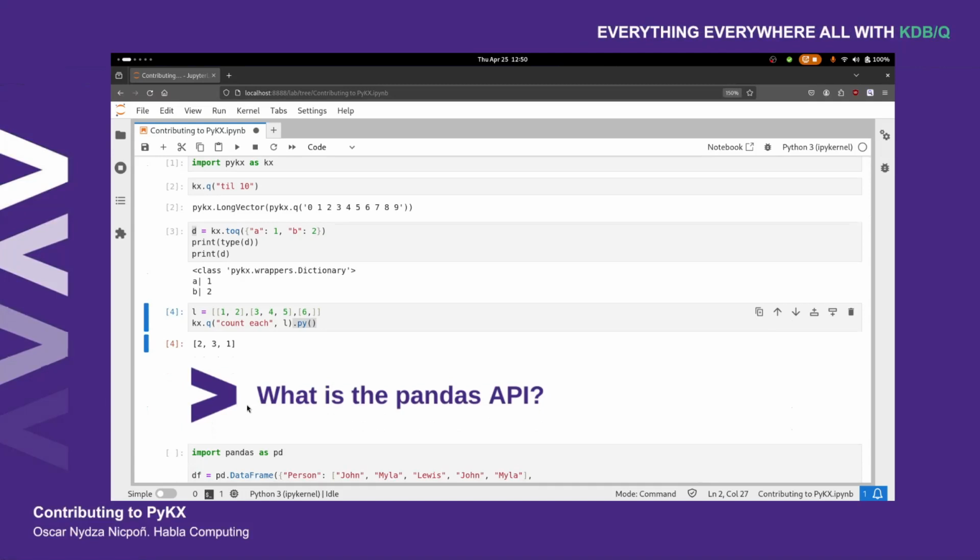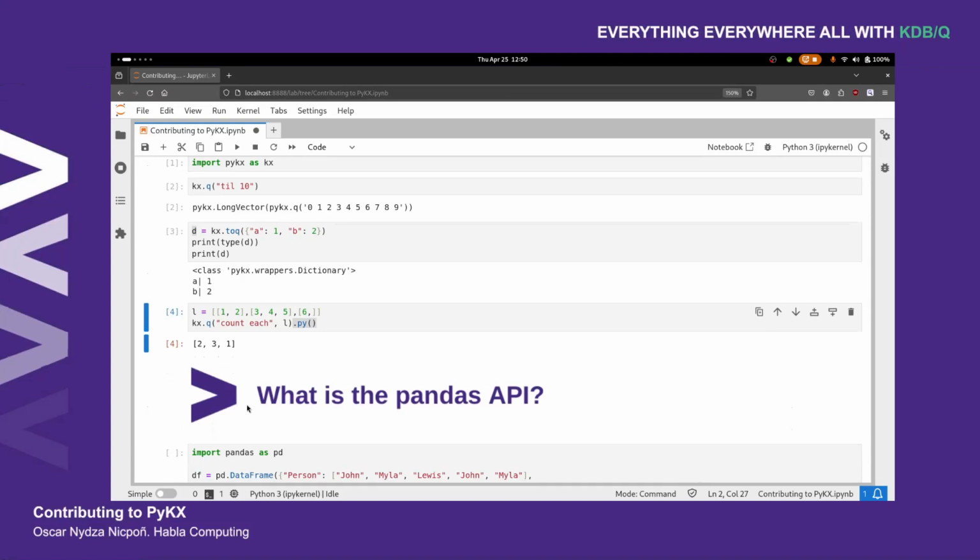So the first thing you need to do in that case is get your data into a PyKX table, for example, and then thanks to the pandas API, if everything goes smoothly, you shouldn't need to do much else, because like I mentioned before, the pandas API wants to provide you with the same syntax that pandas does.